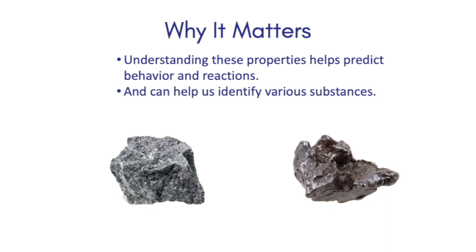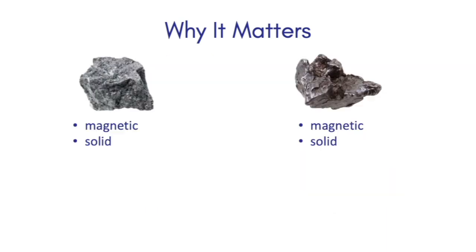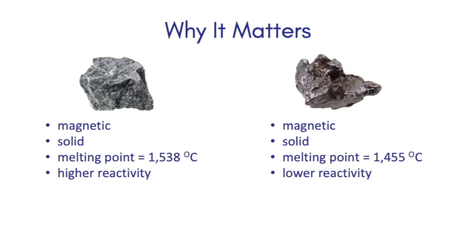Now, let's say I had to identify these two substances. A couple of properties is that both of these substances are magnetic and both of them are solid. And so far, the properties are the same. So, understanding a couple of properties may not help me to identify the substance. It's when we gather many different properties that we can narrow down the identity of a substance.